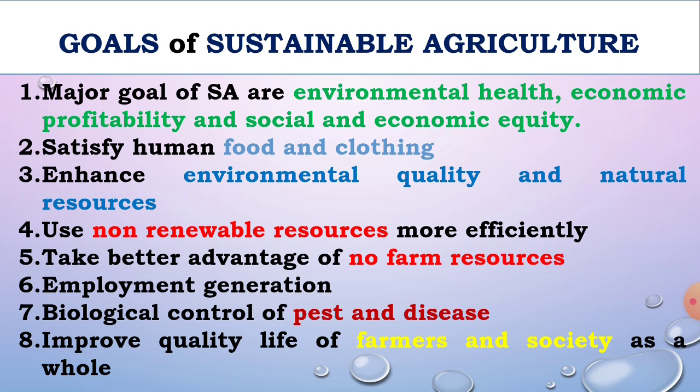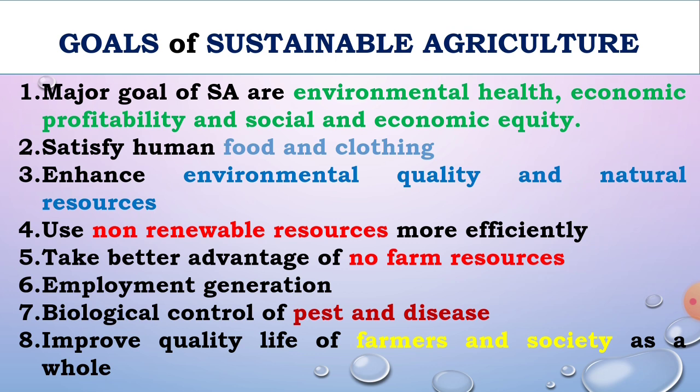Then enhance environmental quality and natural resources. By cultivation of pulse crops, or by proper utilization of waste material, or by integrated pest, disease and weed management, you have to enhance the environmental quality. It reduces the pollution and protects natural resources.